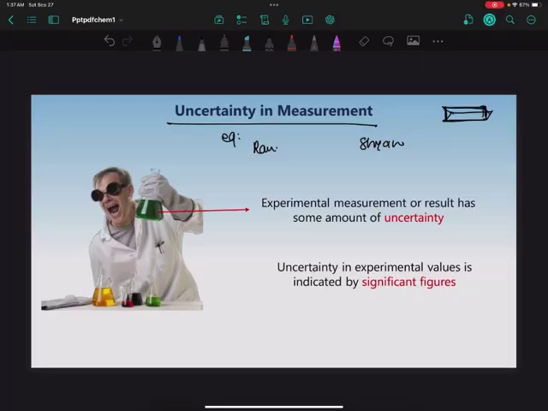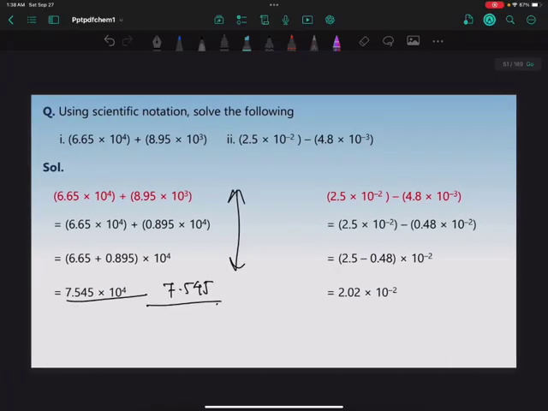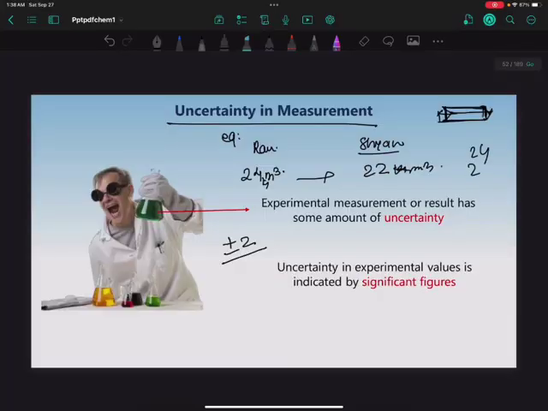When Ram measured, it came as 24 meter cube, but Sham measured 22 meter cube. Now the uncertainty is plus or minus 2. How? We just subtracted: 24 and 22 gives 2. So 2 is the uncertainty.